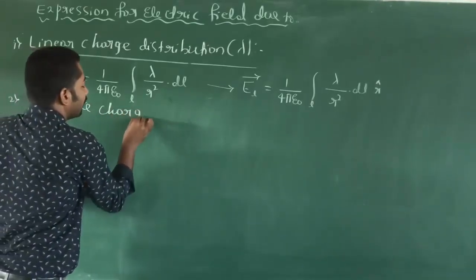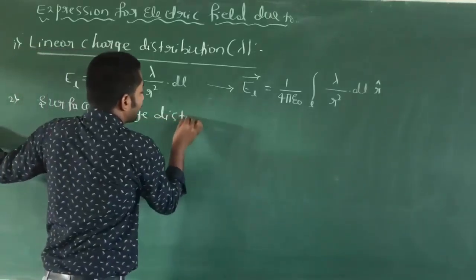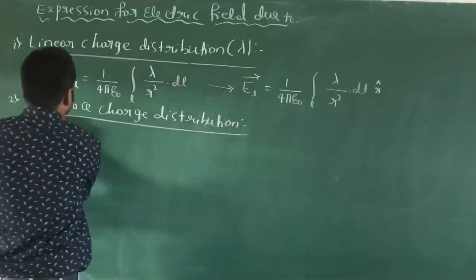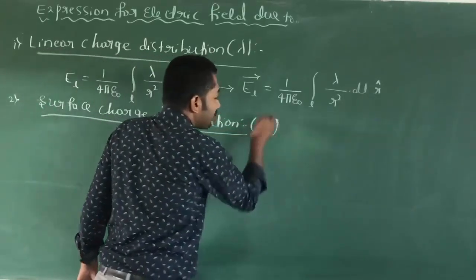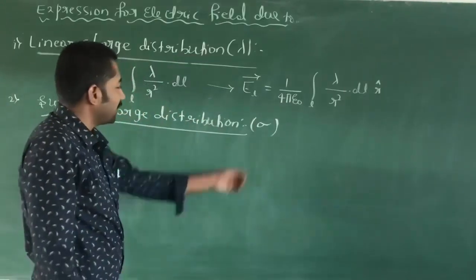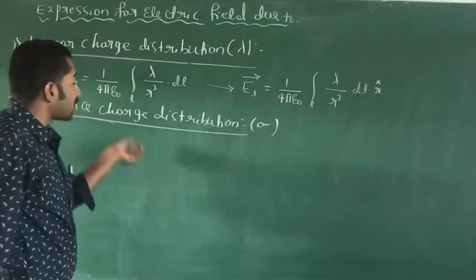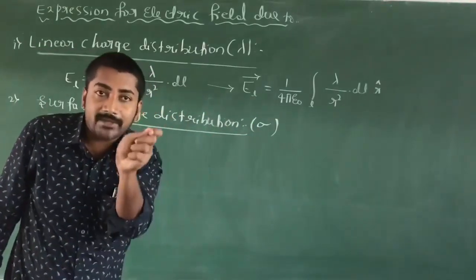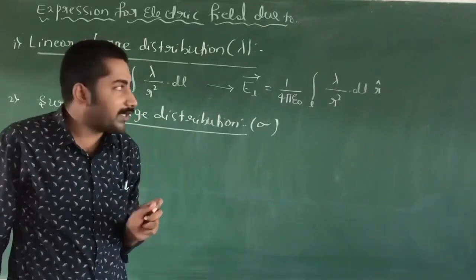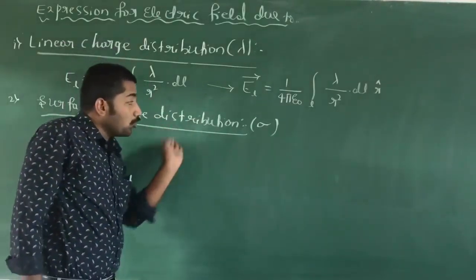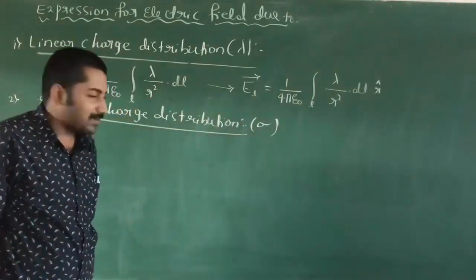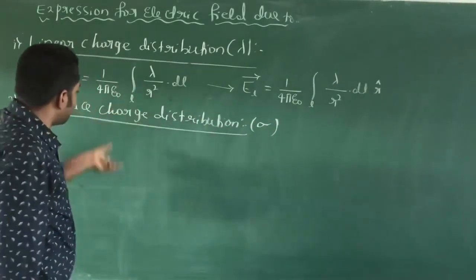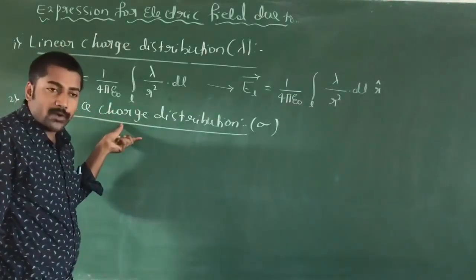Surface charge distribution is mathematically denoted by the symbol sigma. In the surface charge distribution, the charge is distributed throughout the surface, two-dimensionally. Here the charge is distributed along a one-dimensional curve, and here the charge is distributed along a two-dimensional curve.